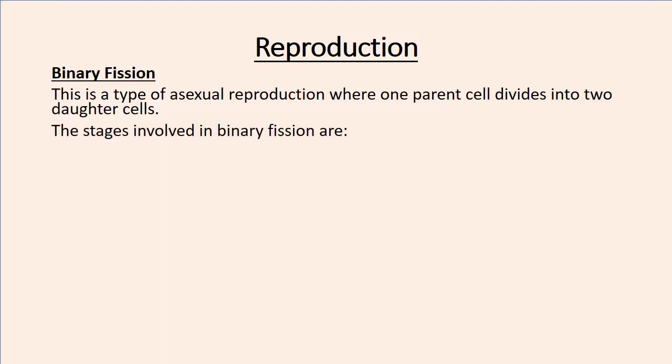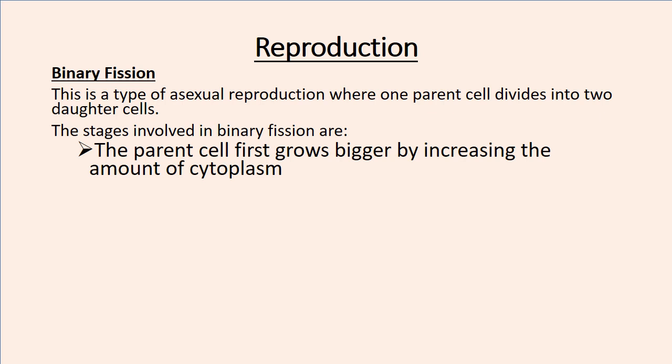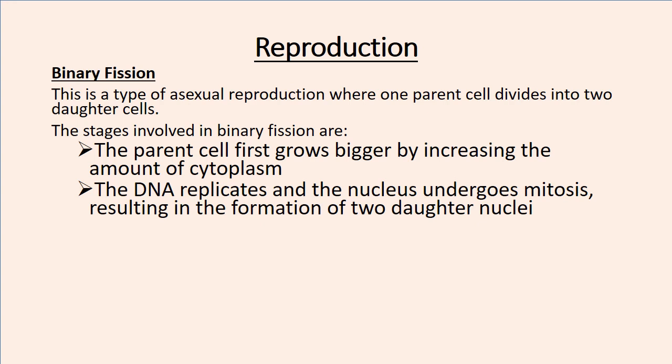So the stages that are involved in binary fission are: one, the parent cell first grows bigger by increasing the amount of cytoplasm, and the cell becomes bigger. When it becomes that big, the next stage is its DNA replicates, and the nucleus undergoes mitosis, resulting in the formation of two daughter nuclei.